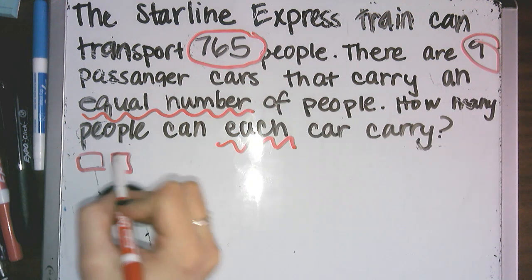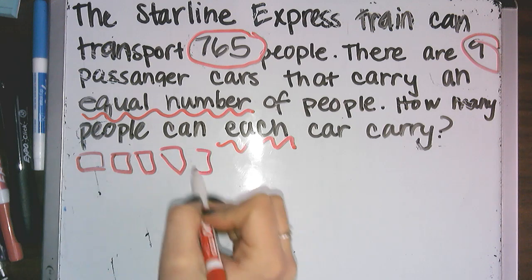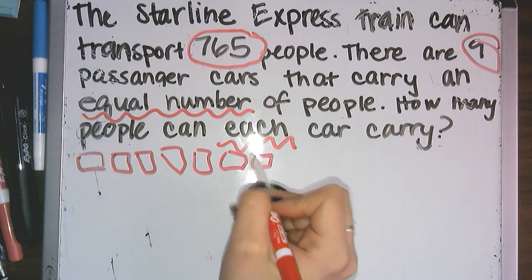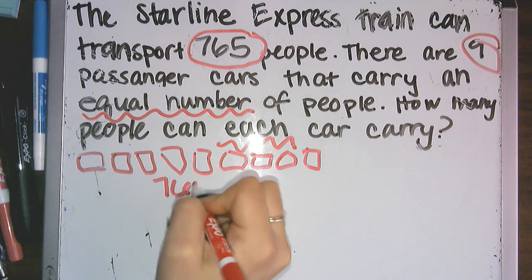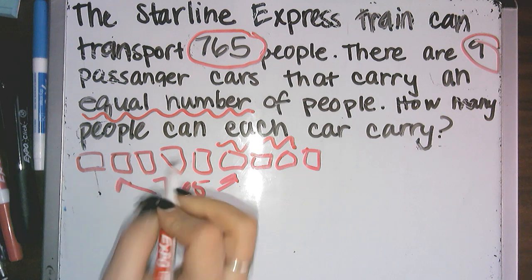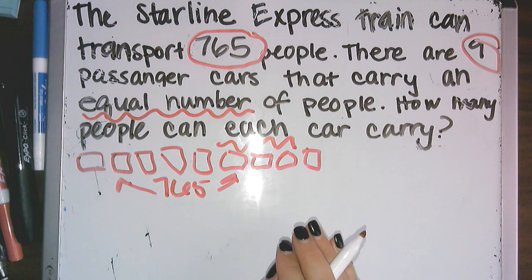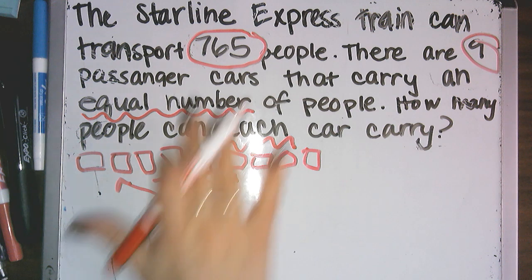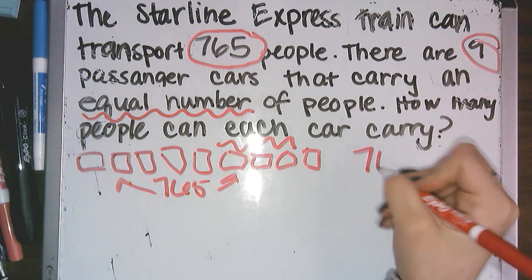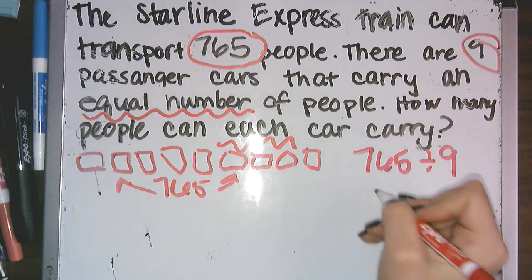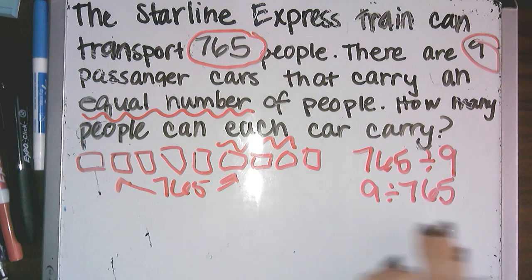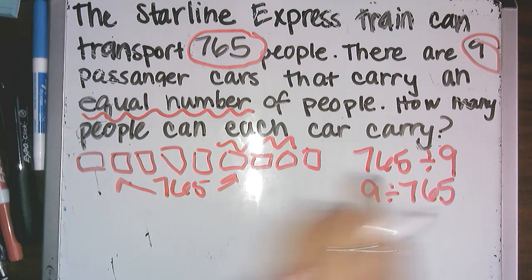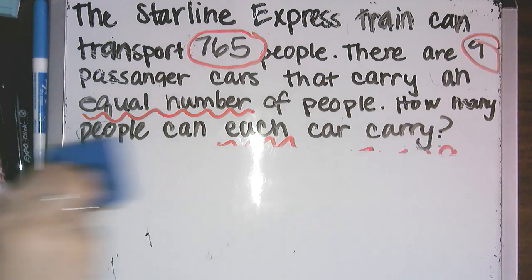That's like having 9 little boxes that I need to put my 765 people into. And I want them equally distributed throughout. So that to me, with those numbers, I either need to do 765 divided by 9 or 9 divided by 765. Well, if I have 9 things, I do not know how to divide it by 765. So it must be this one. So that will be the division problem that we do.